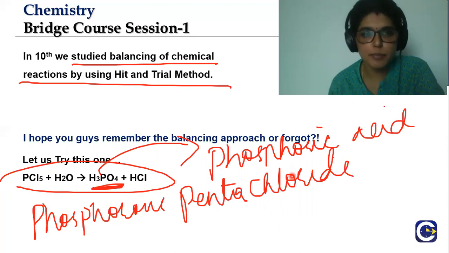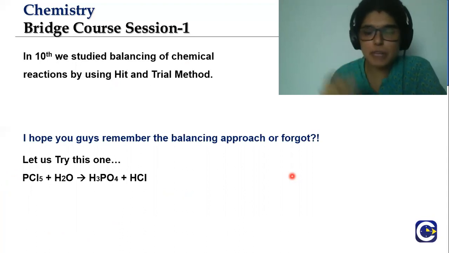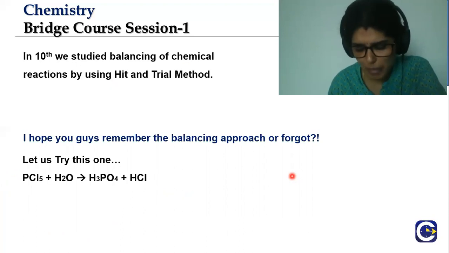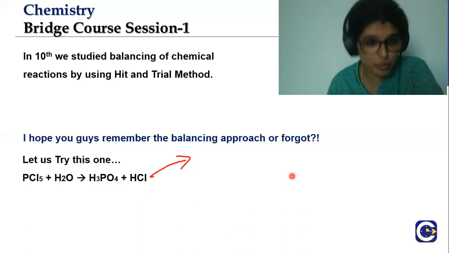Phosphoric acid, and you have hydrochloric acid. So this is the reaction. Yeah, just when we see the reaction, try to call it by their names instead of their formulas so that you'll remember what is happening in the reaction. Now back to balancing. How do we balance this, right? Let's try to do it together.